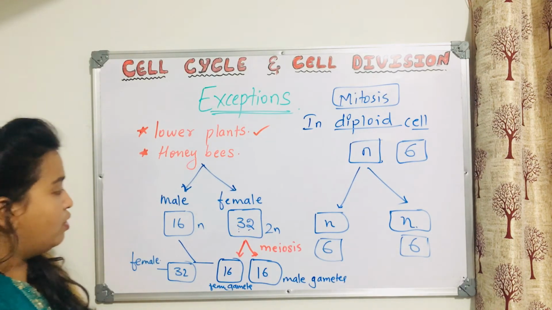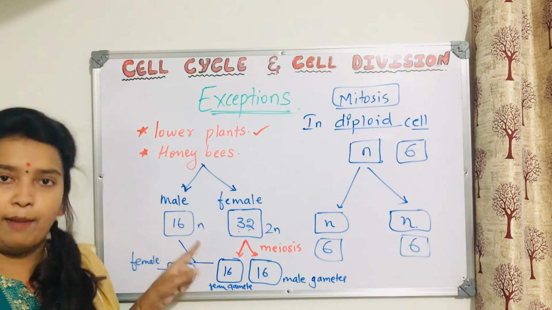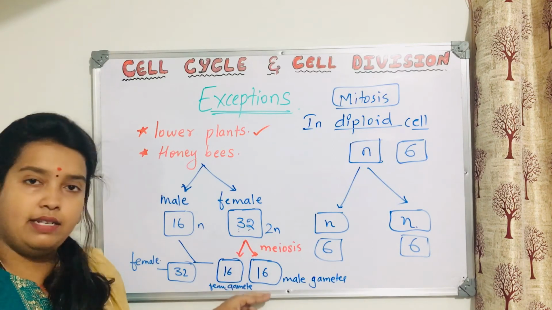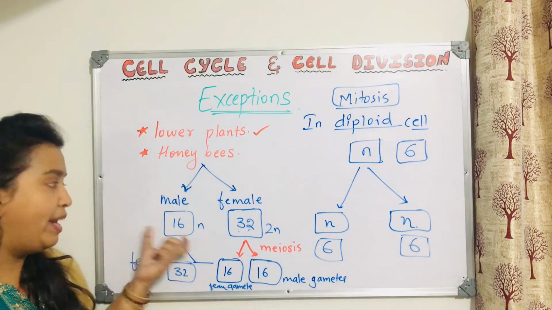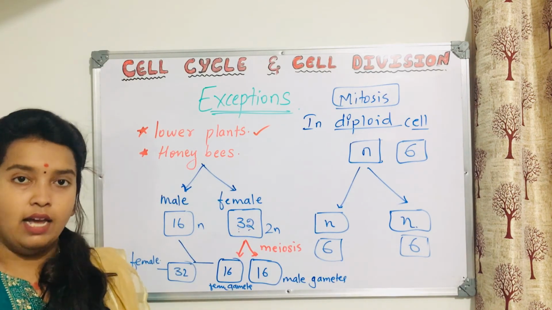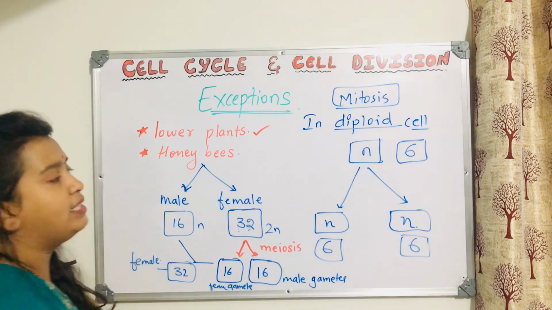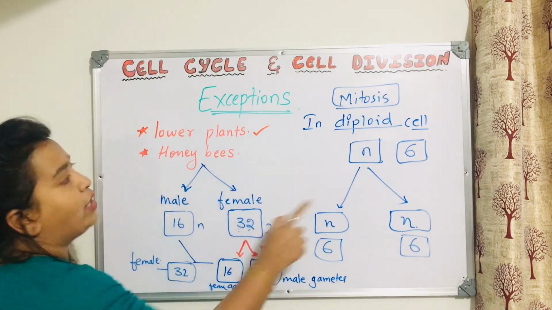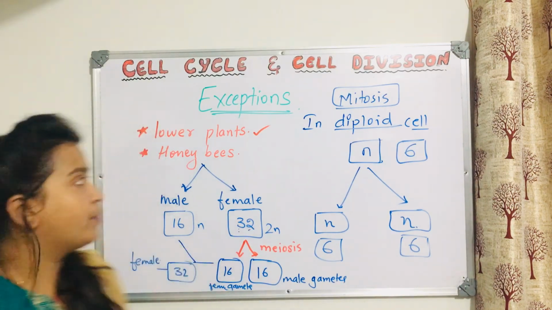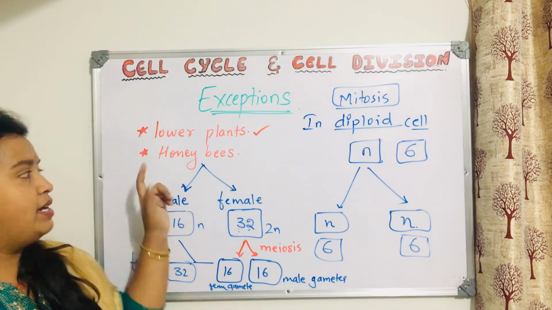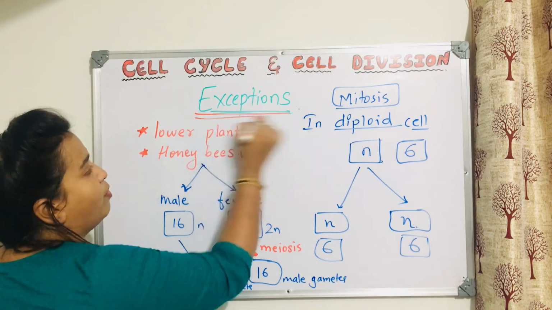Now, what I am trying to say here is that even though the males are 16, they are haploid. So the male gametes will divide. They undergo mitosis, and they form many, many male bees. So here also you can understand that instead of a diploid cell, this is a haploid cell. So mitosis operates for haploid cells also. Which are the examples? One is lower plants and the other example is honeybees. You just need to remember these two as an exception for mitosis.